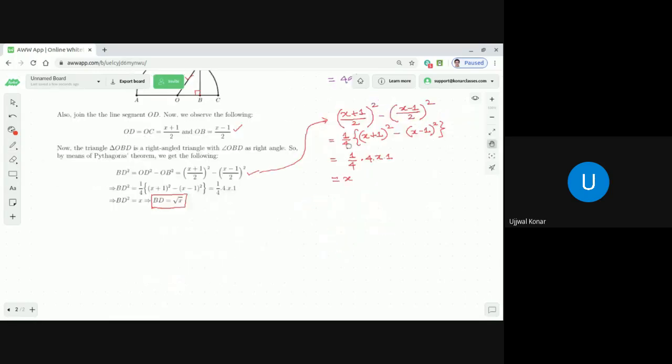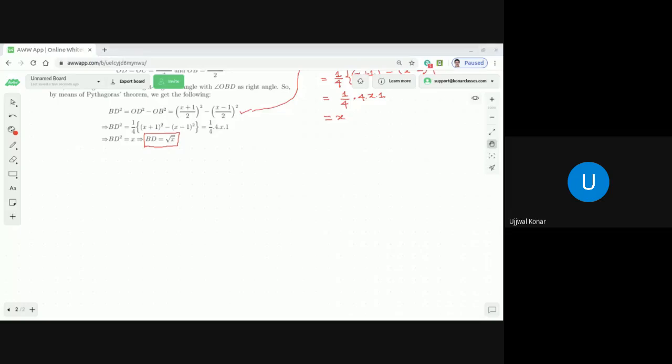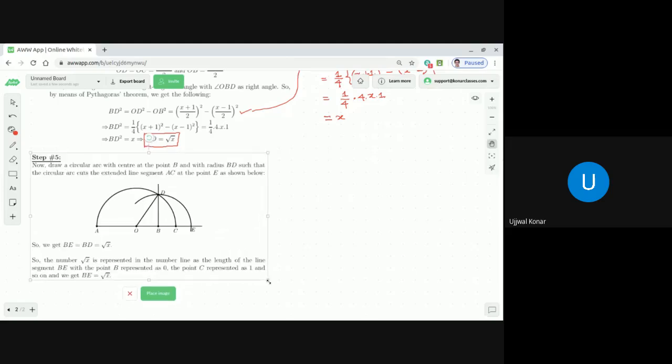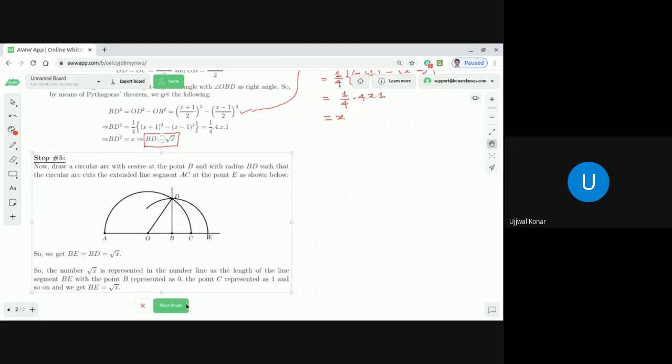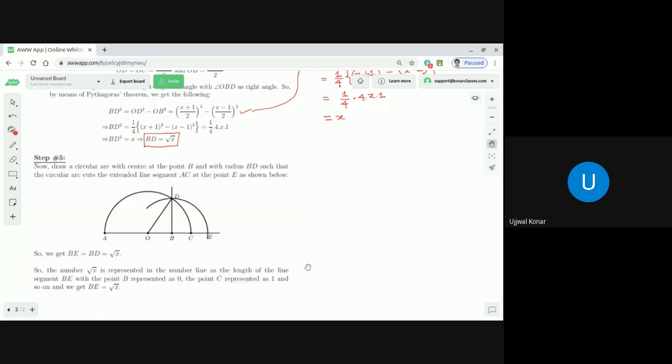Okay, now we found the value of BD. As we found the value of BD, our next task is actually very simple, to represent that number square root x in the number line. How? That I'm going to show you now. Let me first place this one, and after that let me explain. So step 5, which is the last step.